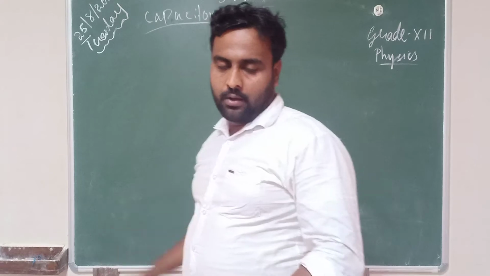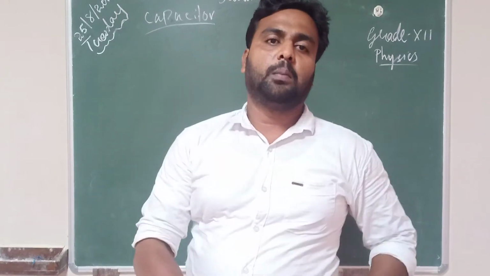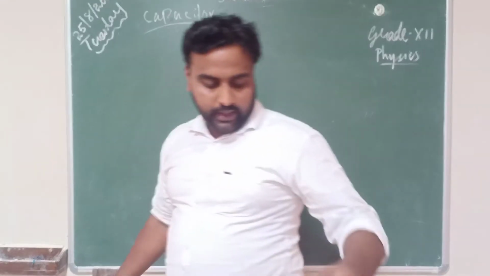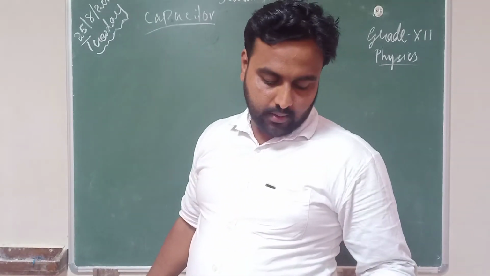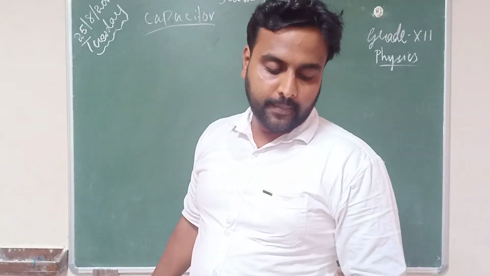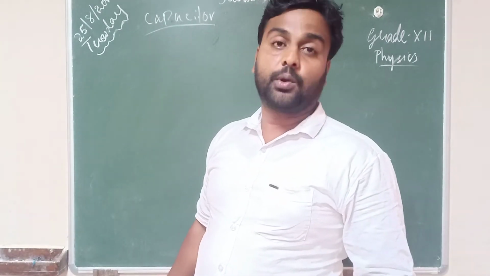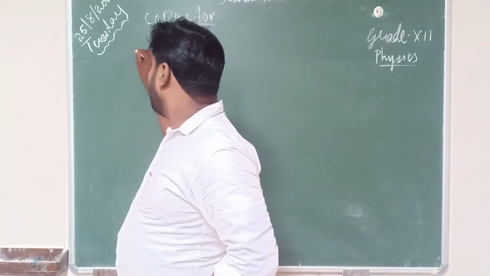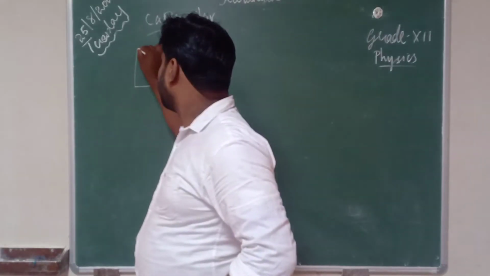Now, what is it made up of? You can take page number 53, the capacitor part. You can see a circuit diagram of a capacitor. There will be two metal plates like this.